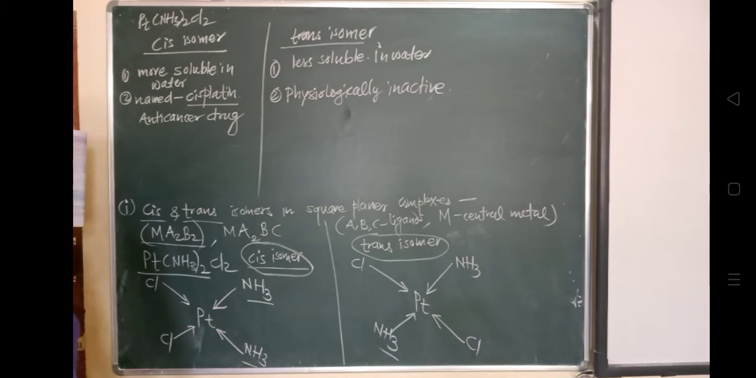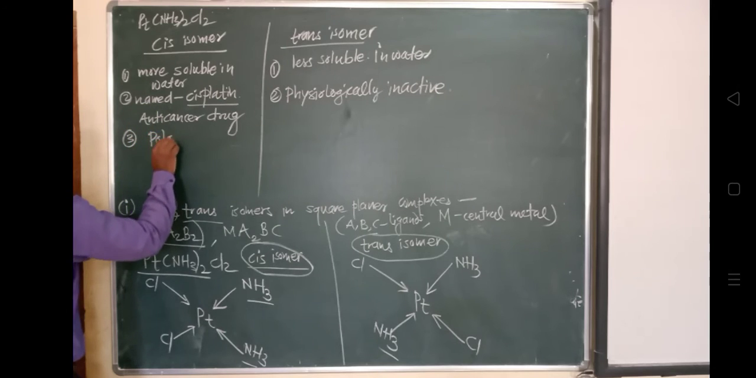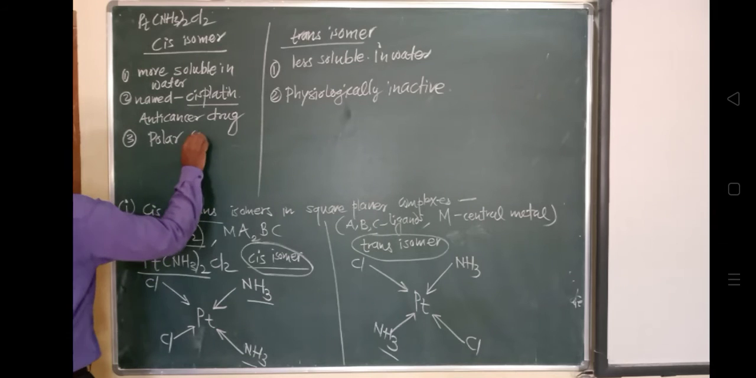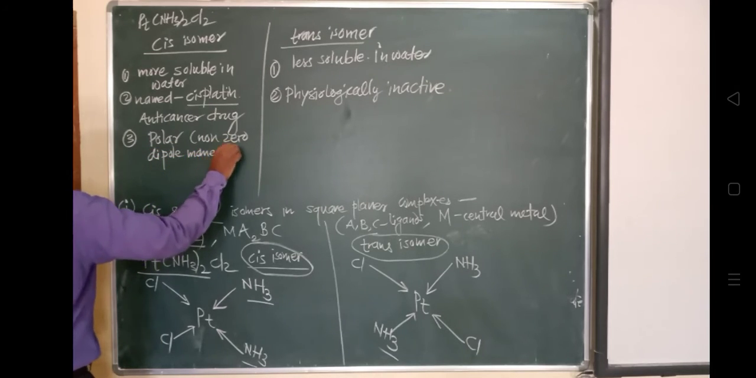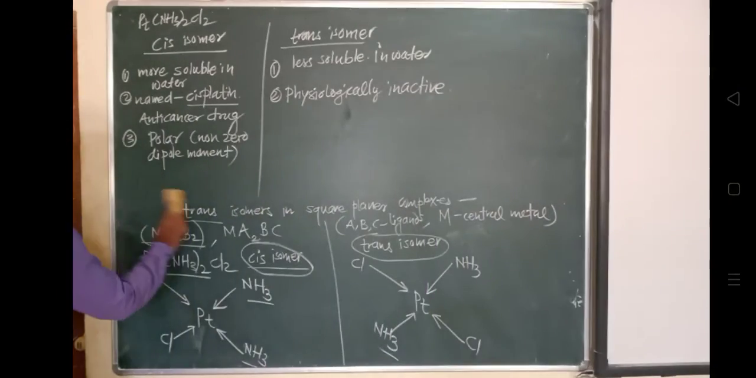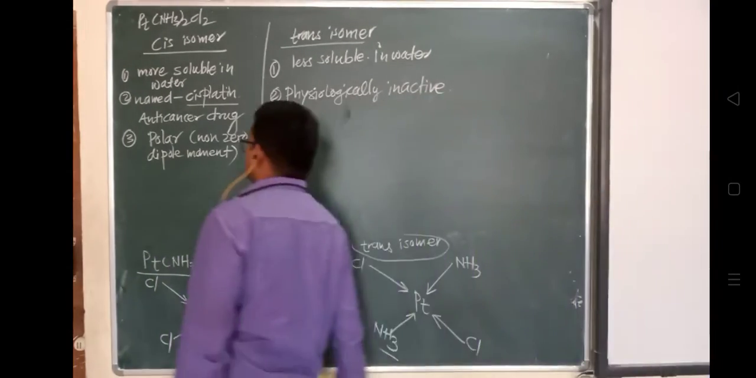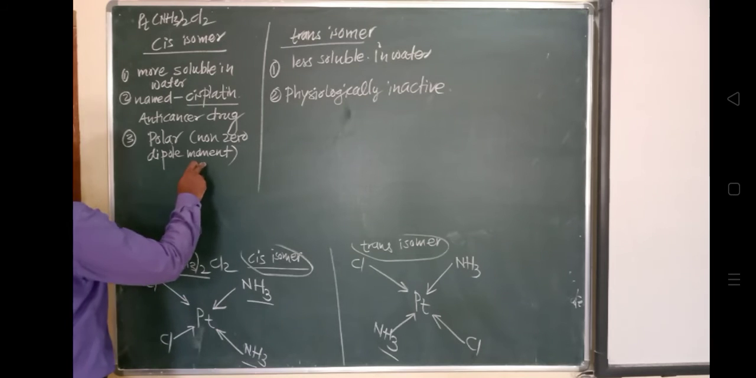The cis isomer is polar. Another point: this cis isomer is polar in nature, with a non-zero dipole moment. What is the meaning of polar? It will have a non-zero dipole moment, meaning it will have some dipole moment. If we talk about cisplatin, it will have some dipole moment. The dipole moment will be present in the cis isomer, with some value.